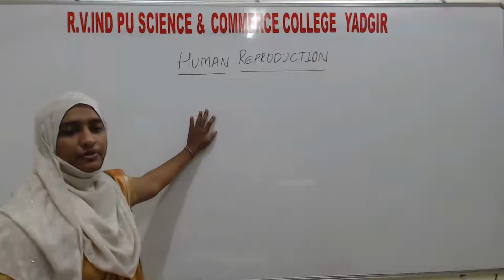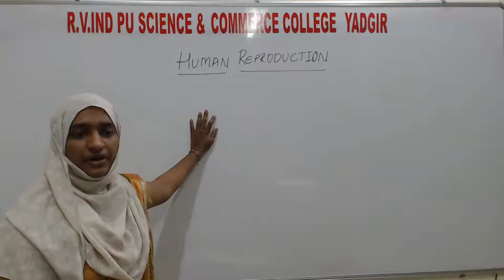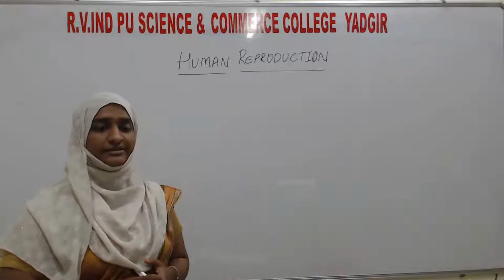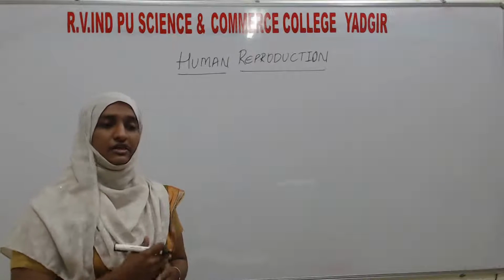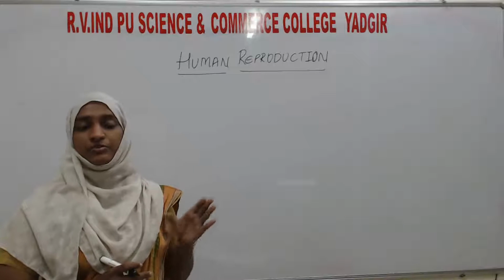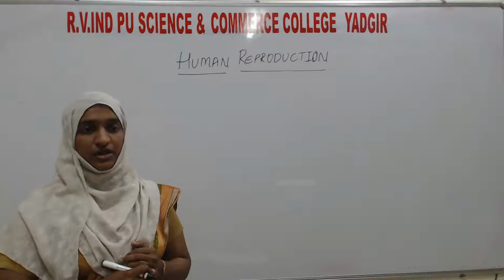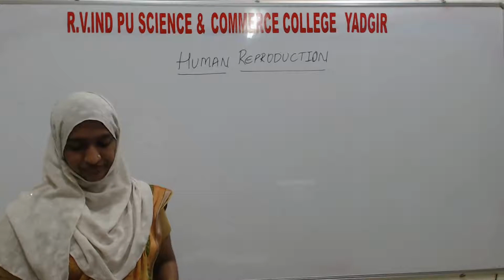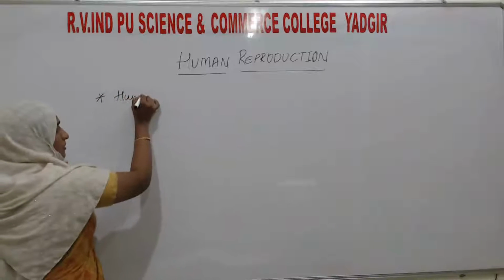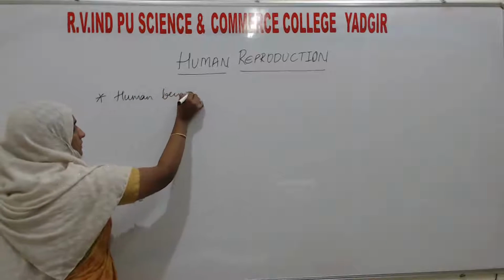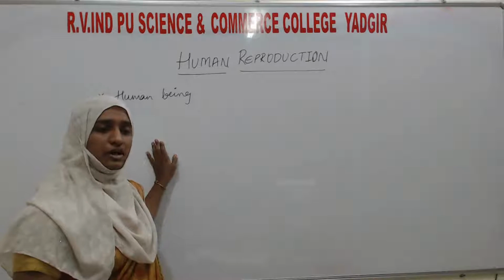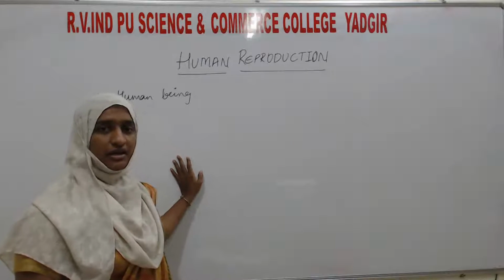So here, human reproduction. You know the meaning of reproduction. It is one of the biological processes where an organism produces the young one to continue the race of generation. If we see that reproduction process in human beings, first of all, there are some characteristic features of human beings. They are sexually reproducing organisms. In the last chapter, you had studied there are two types of reproduction, that is sexual and asexual.